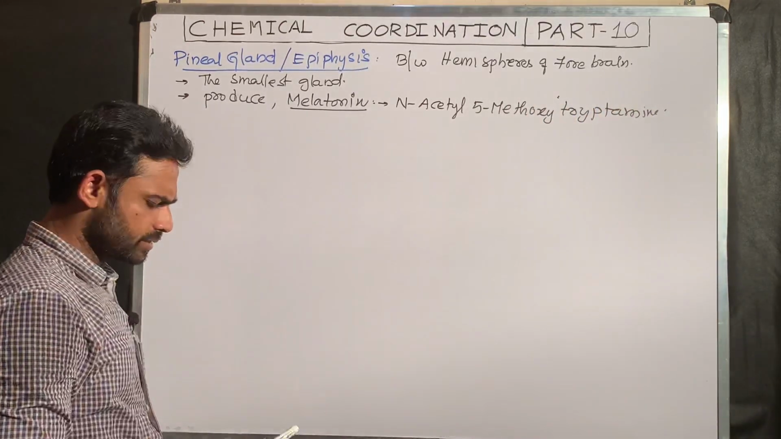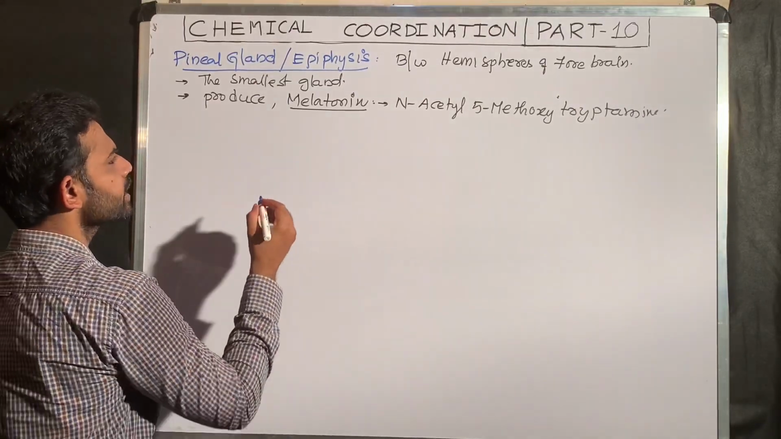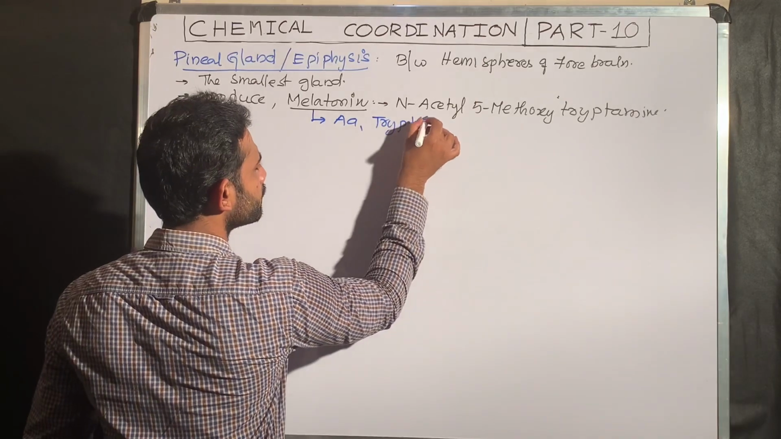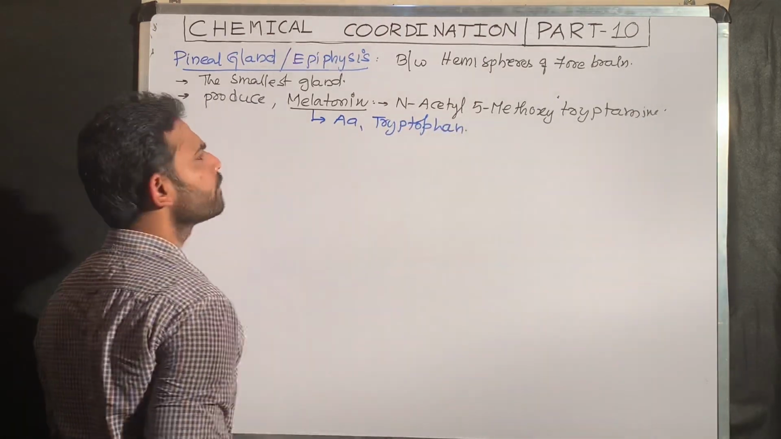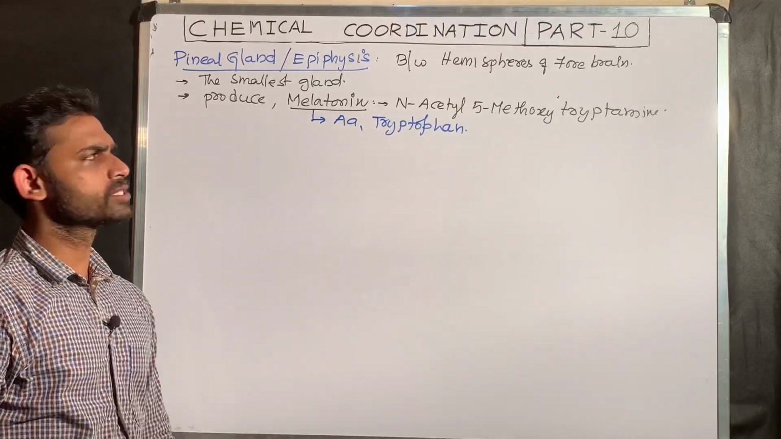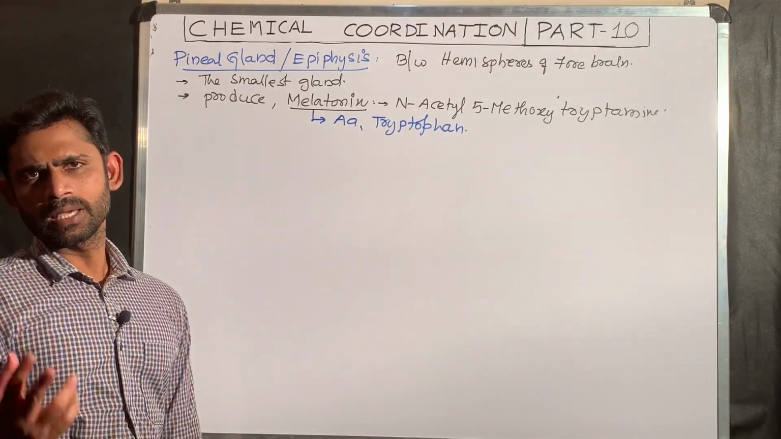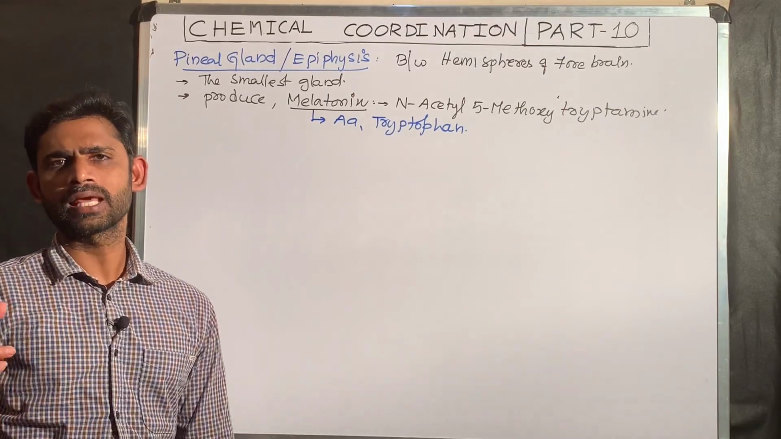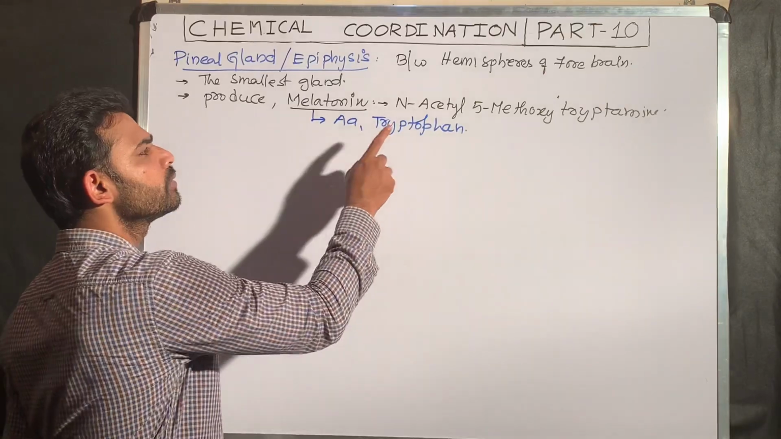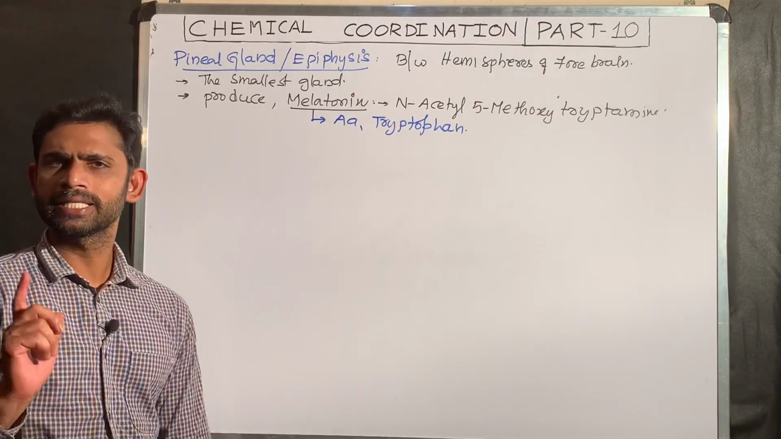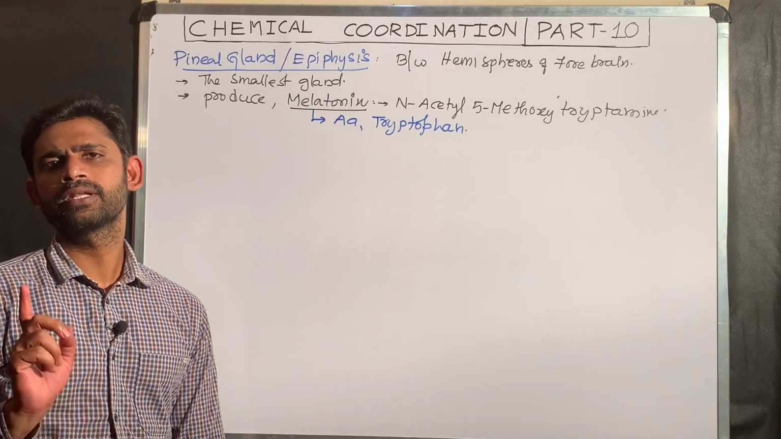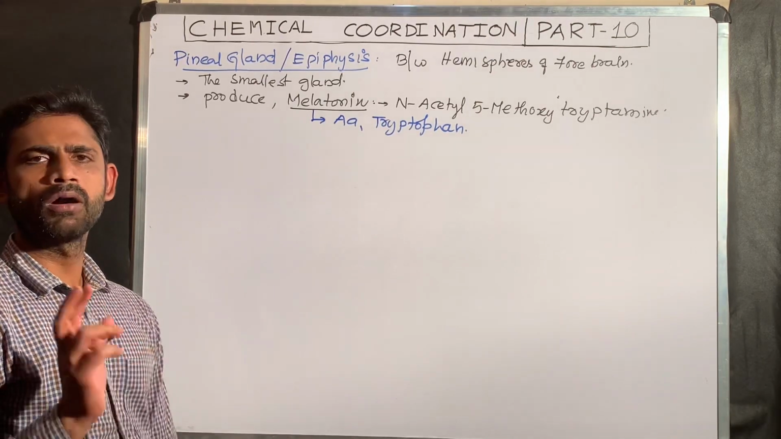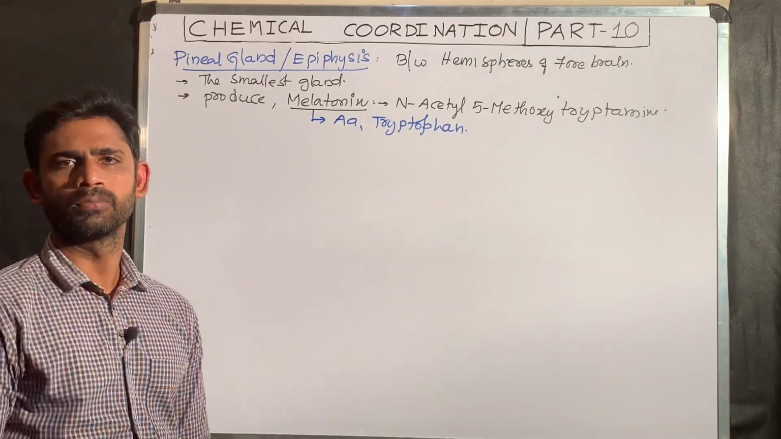What is the advantage of remembering this name? This hormone melatonin is synthesized from the amino acid tryptophan. So melatonin is a tryptophan derivative. Melatonin and serotonin both are synthesized from the amino acid tryptophan. I already explained in the last part that epinephrine and norepinephrine are synthesized from the amino acid tyrosine. These all come under amino acid derived hormones.